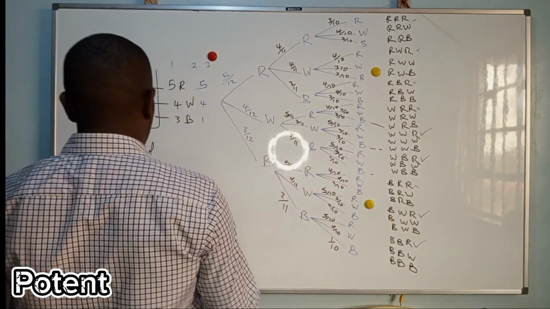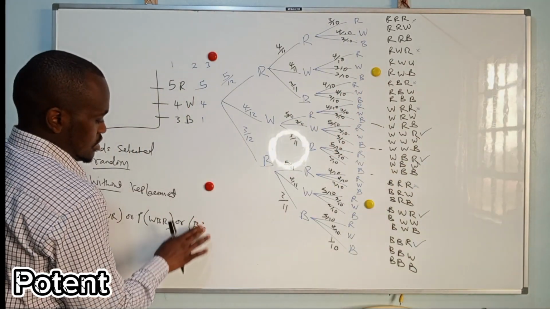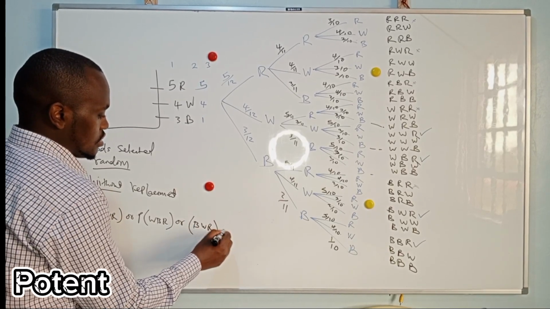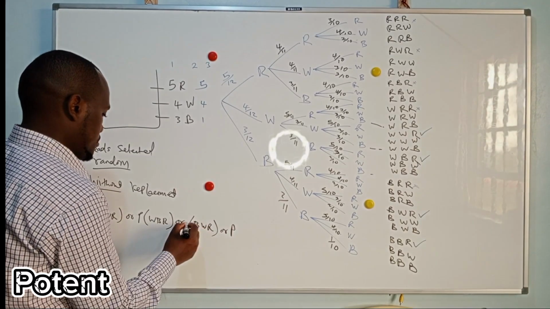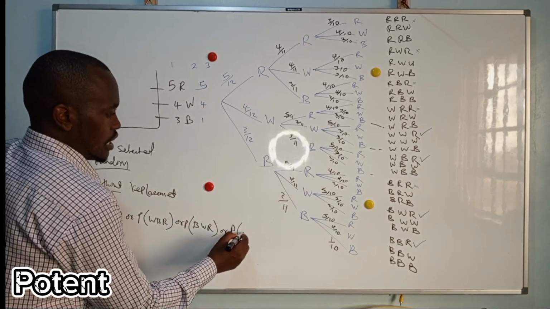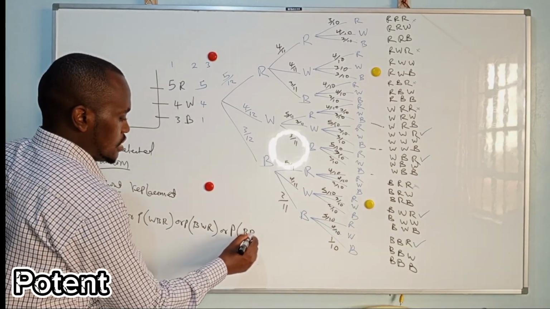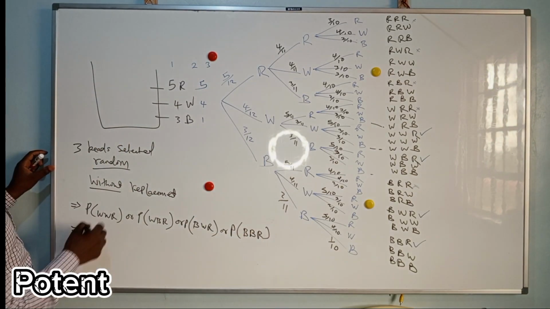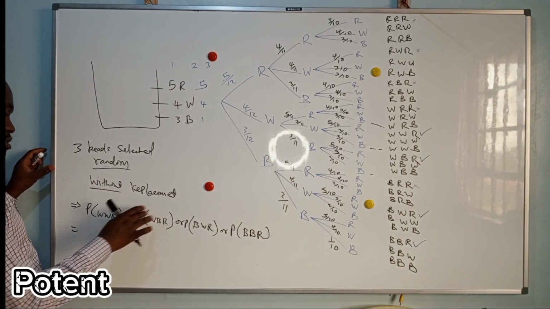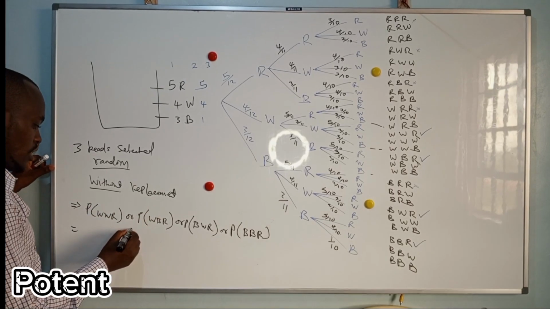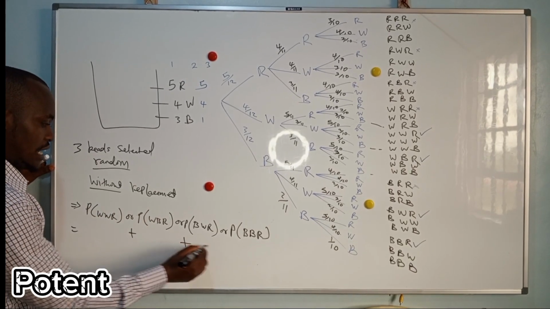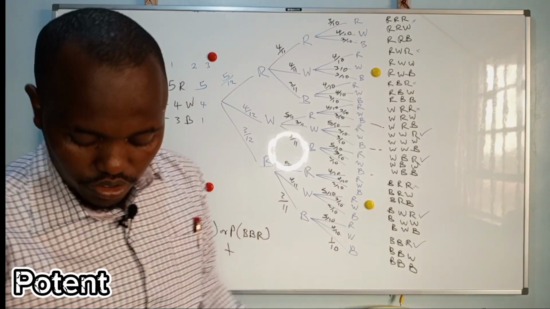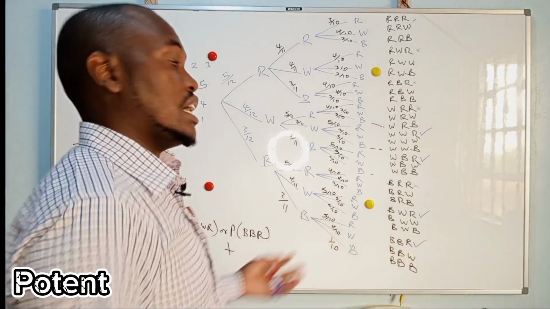Okay? BWR or probability BBR. Okay? So you need to find the probability of this. Where there is or, you add, sorry. Because it's a probability of this or this. So you increase the probability when you have two chances.